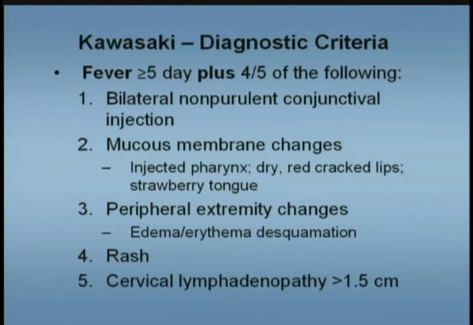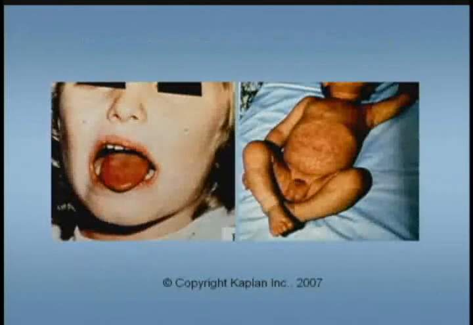They have a rash, and they can also have cervical lymphadenopathies. Even though it used to be called mucocutaneous lymph node syndrome, the cervical lymphadenopathy is the least constant feature, and it has to be a lymph node that is greater than 1.5 centimeters in size. That's a cervical lymph node.